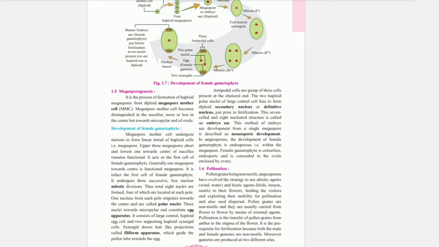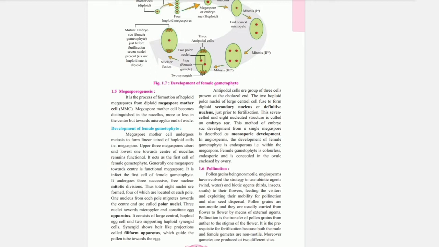The 2 haploid polar nuclei of the large central cell fuse to form a diploid secondary nucleus or definite nucleus just prior to fertilization. This 7-celled and 8-nucleated structure is called an embryo sac. This method of embryo sac development from a single megaspore is described as monosporic development. In angiosperms, the development of the female gametophyte is endosporous, that is within the megaspore. The female gametophyte is colorless, endosporic, and is concealed in the ovule enclosed by the ovary.